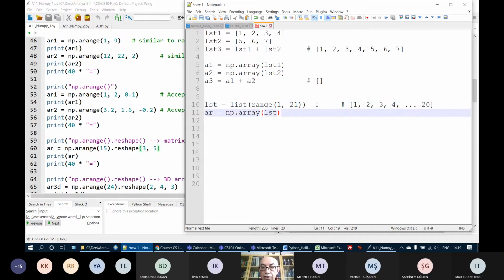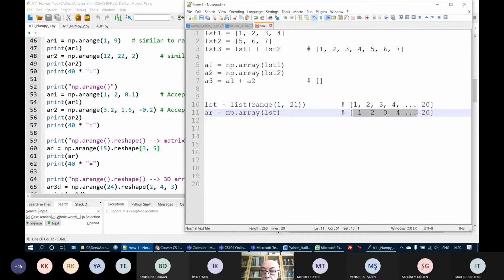Now, what happens by creating an np array? What will I get? I will get this. There will be no commas, up to 20. Now, I want to reshape this array to a matrix of, let's say, 4 rows and 5 columns.